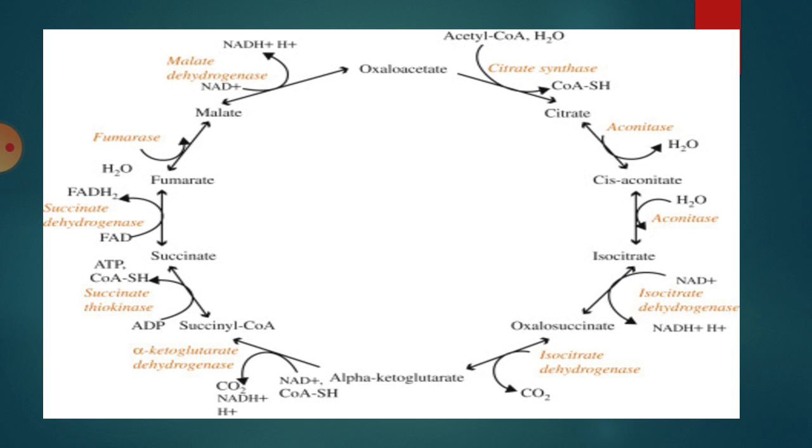Then the fifth reaction. This 6-carbon oxalosuccinic acid undergoes the decarboxylation process. This is the fifth reaction, that is removal of CO2. So when CO2 is removed, oxalosuccinic acid is changed into a 5-carbon compound, alpha ketoglutaric acid. Here the enzyme is decarboxylase. As CO2 is removed from the substrate, oxalosuccinic acid, it is called decarboxylase.